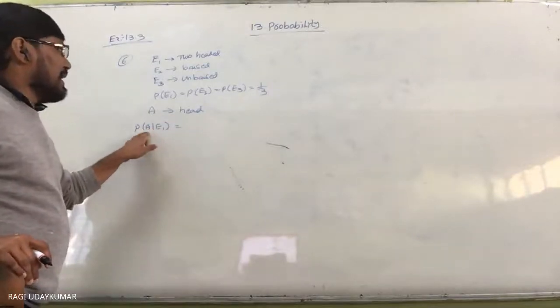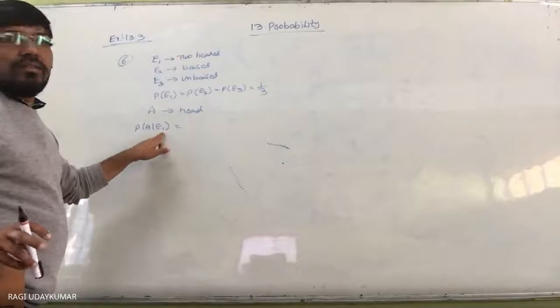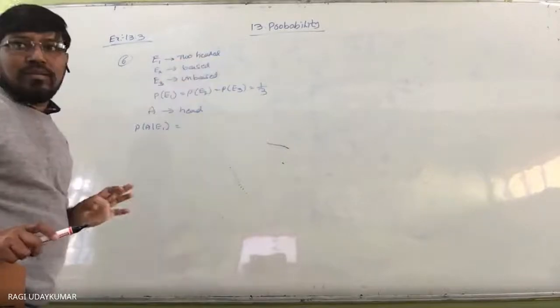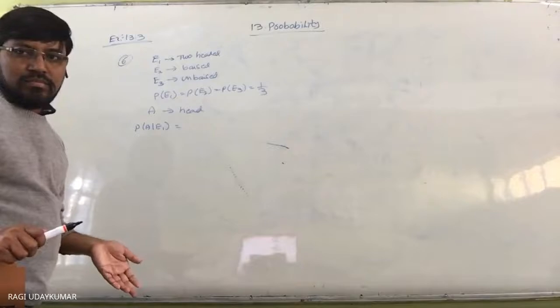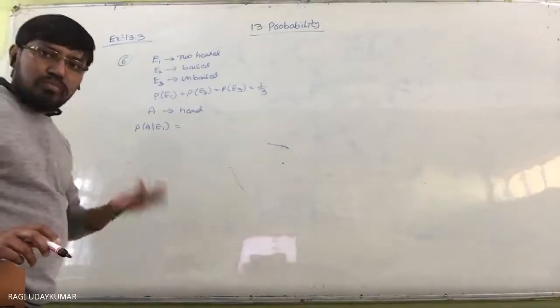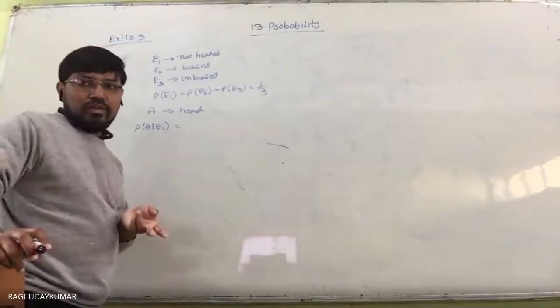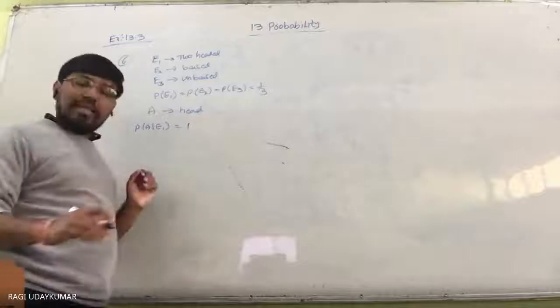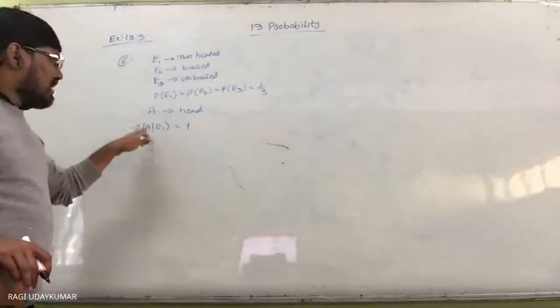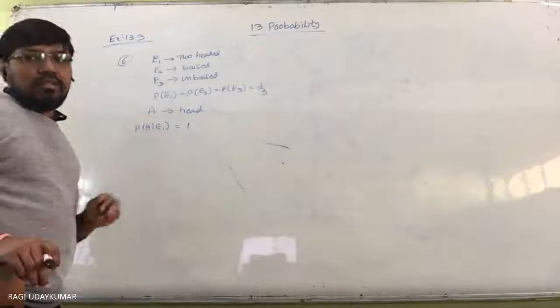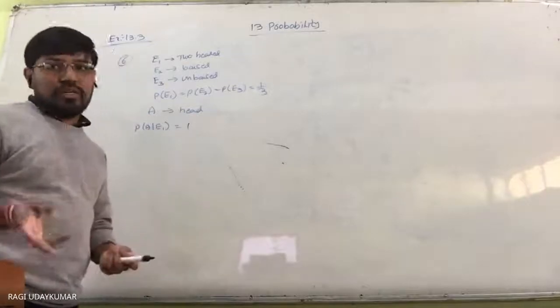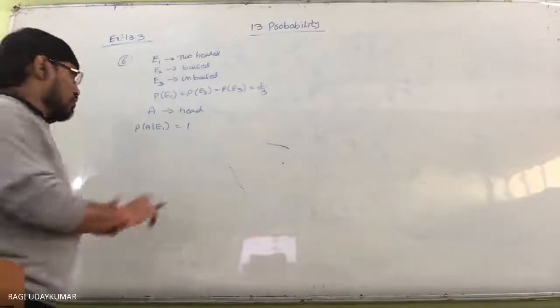First, the probability of getting a head when the two-headed coin is selected. Always you will get a head only, because both faces are heads. So the probability will be equal to 1. Every time a head only is going to come, that's why the probability is equal to 1.